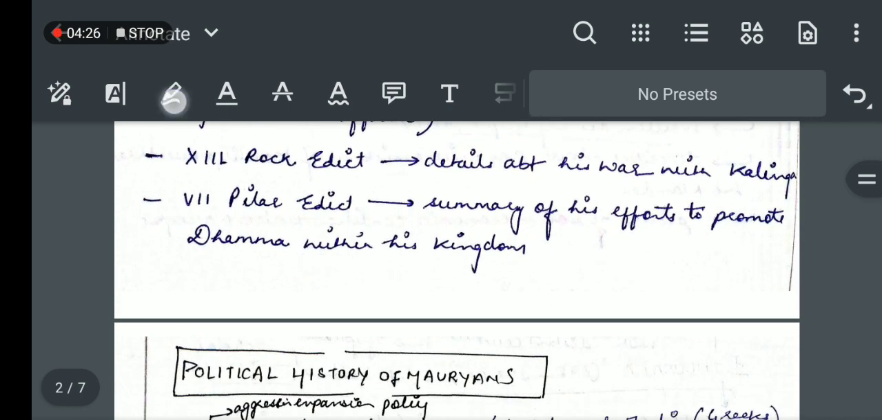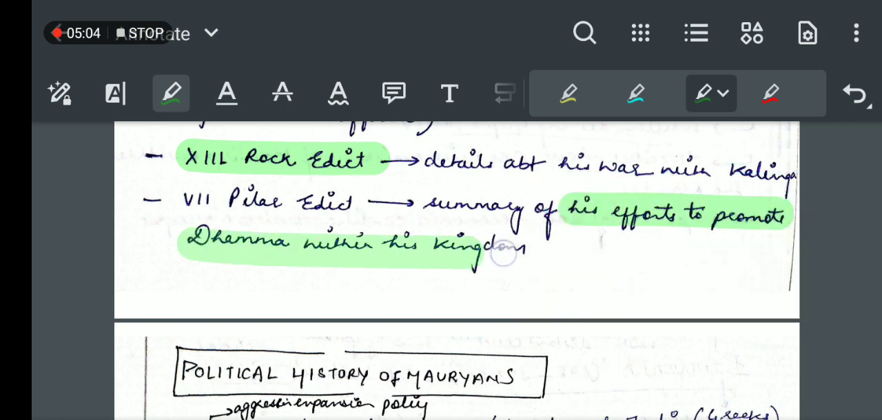The 13th Rock Edict is very important, which gives details about the Kalinga empire. Ashoka was at war with Kalinga, defeated it and conquered the Kalinga empire. The details about this war are given in the 13th Rock Edict. After the Kalinga war, he adopted Dhamma, and started spreading Dhamma and conquering territory through Dhamma rather than war. The seventh pillar edict is a summary telling us about his efforts to promote the Dhamma within his kingdom.